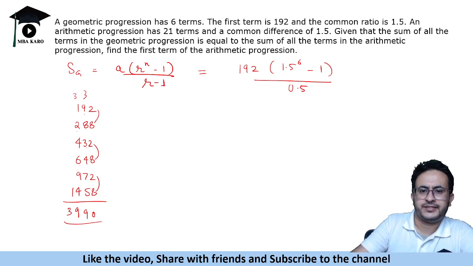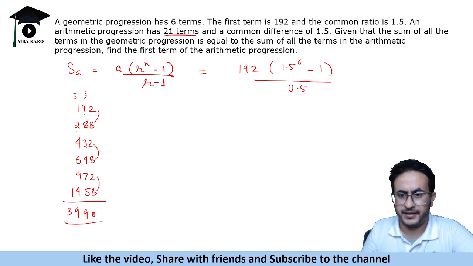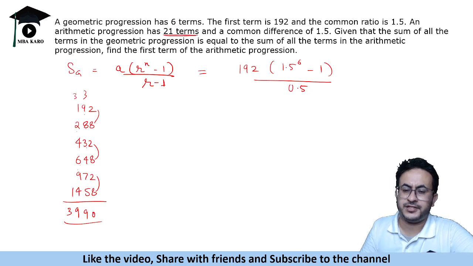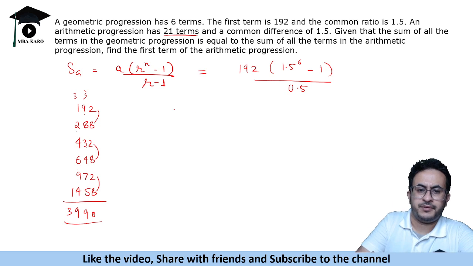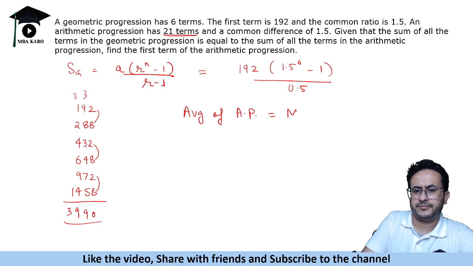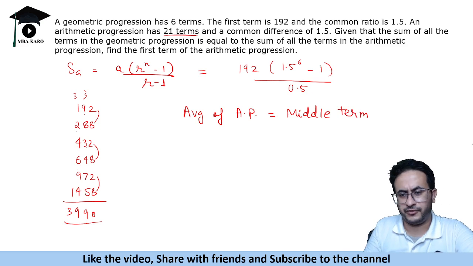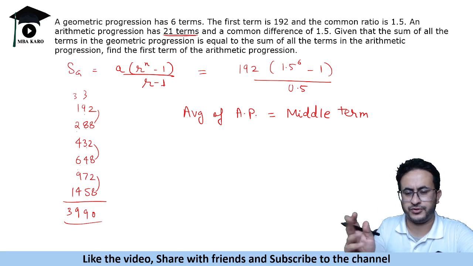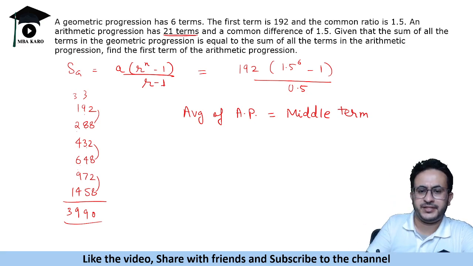Now this arithmetic progression has 21 terms, right? Now we need to find the first term of the arithmetic progression. Remember that the average of an AP is the middle term. This notation, if you understand it, helps you solve a lot of questions, not to find the entire formula, put the formula and solve it, right? So the middle term is the average of the AP.